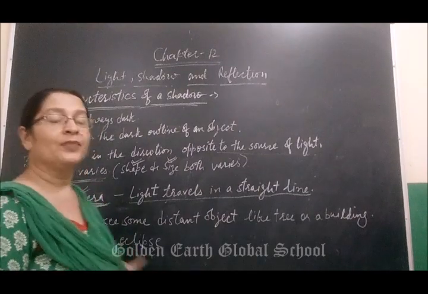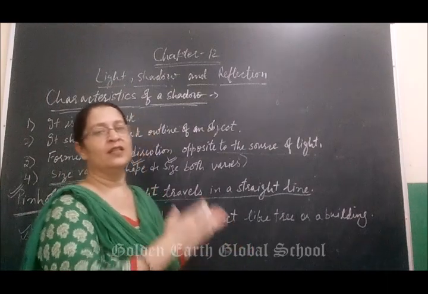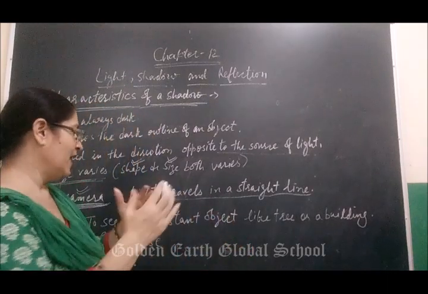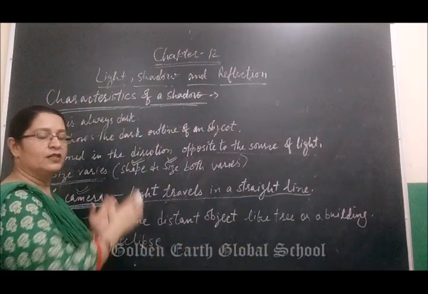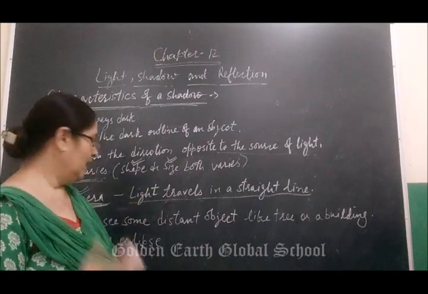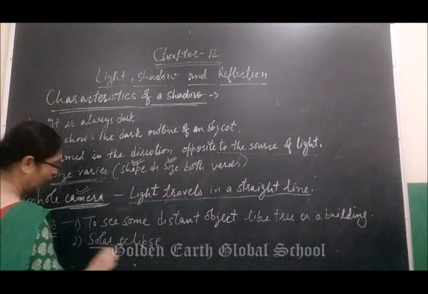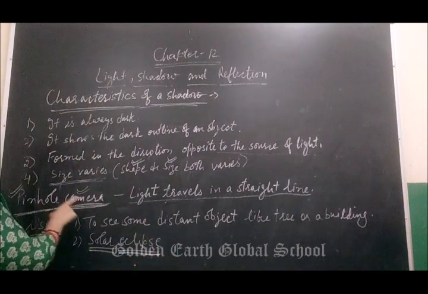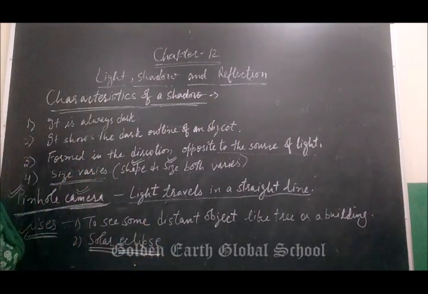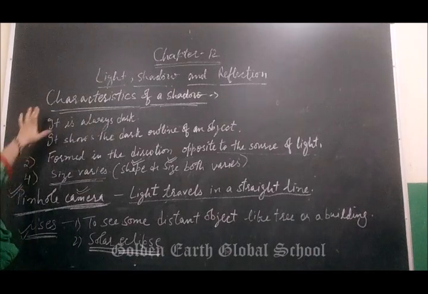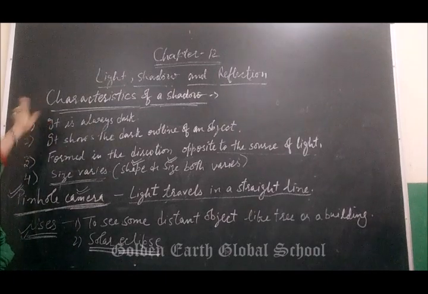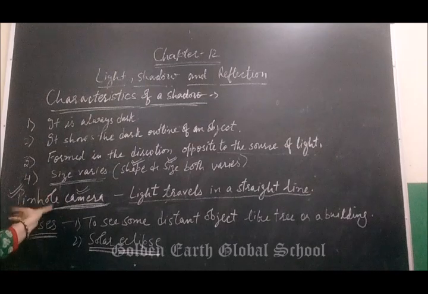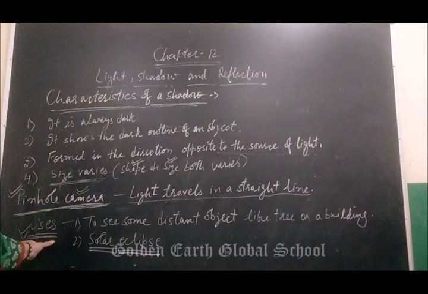When the moon comes in between the sun and the earth, then the sun's shadow will form on the earth. That is called the solar eclipse. Clear? Pinhole camera is used to see the solar eclipse. Clear? We have done the characteristics, the principle on which pinhole camera is based, and its uses.